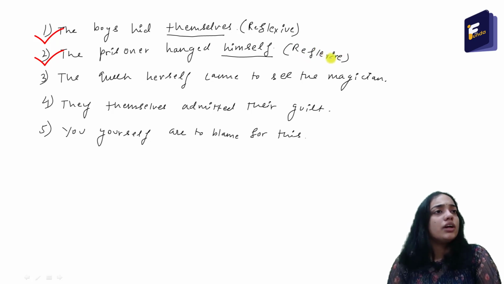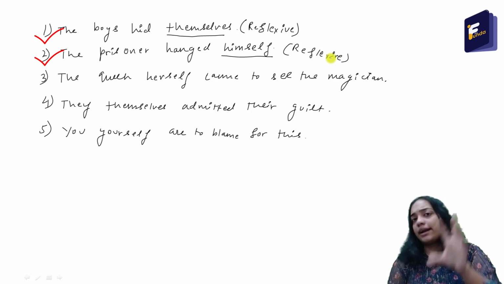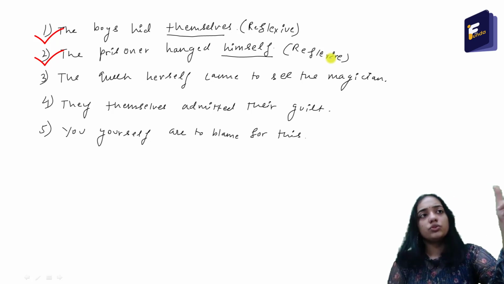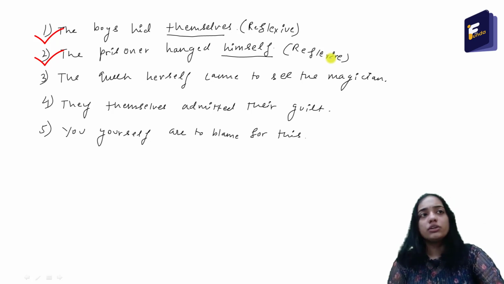And also without using the trick, if you say the prisoner hanged himself, then himself is the object to the verb hanged. So the prisoner hanged whom? Answer is himself. So himself is the object of the verb hanged. That is why it is reflexive. Simple.